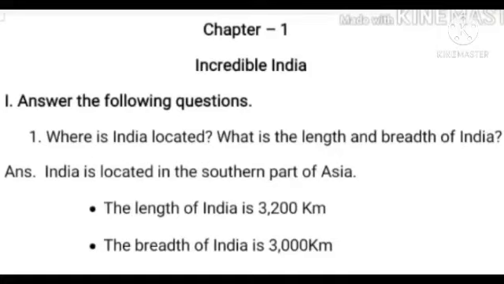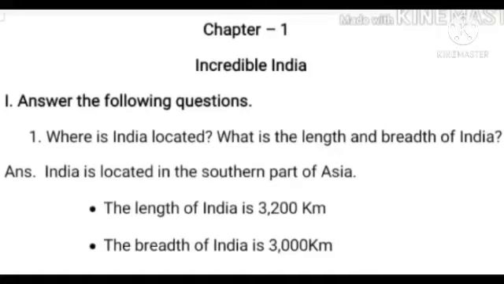Yes, I know this is your first classwork. You are using a pen, so please be careful when you are writing. We always use black for the heading and question, and blue for the answer. Leave one line and write it. Okay. Chapter 1, Incredible India.